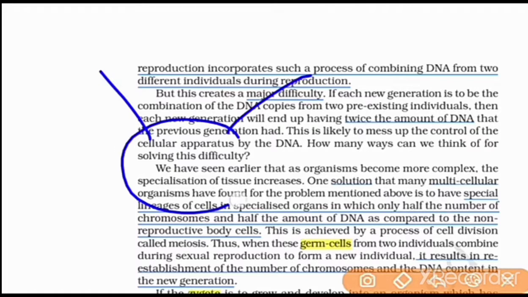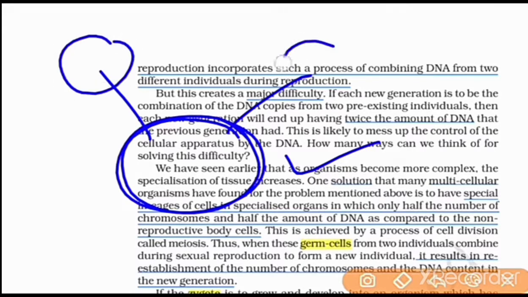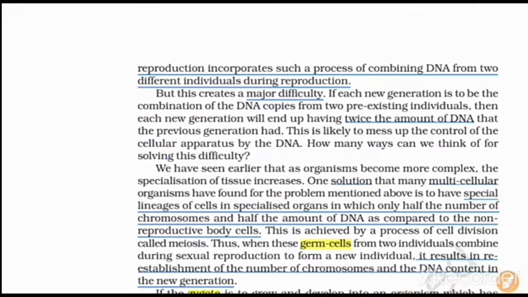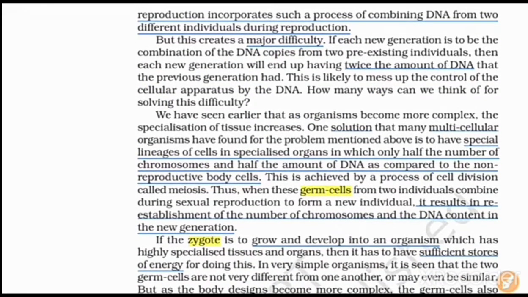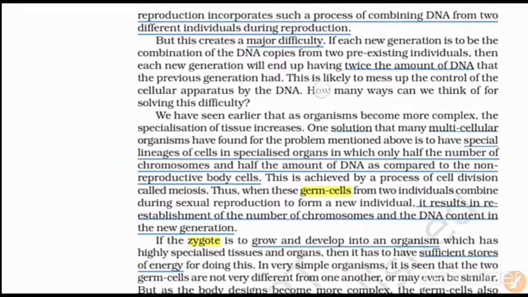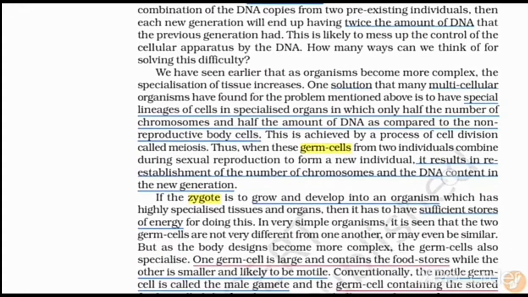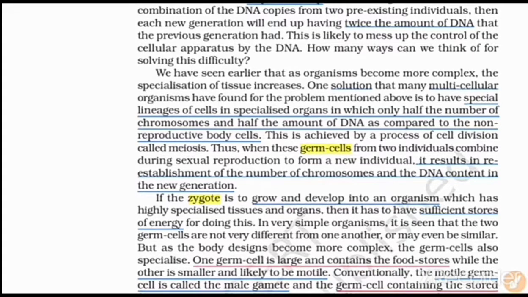Each new generation is a combination of DNA copies from two pre-existing individuals, the male and female gametes. There is a fusion of the male and female gametes, and the single copy of DNA is combined by the semi-conservative method. These two combine and a new combination occurs, with twice the amount of DNA that the previous generation had. This is likely to mess up the control of the cellular apparatus of the DNA, meaning deoxyribonucleic acid.